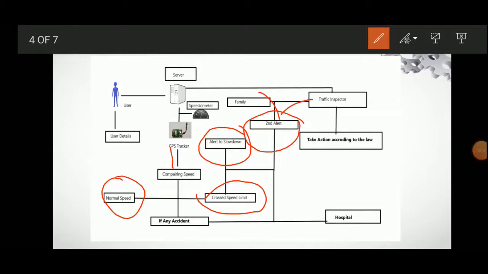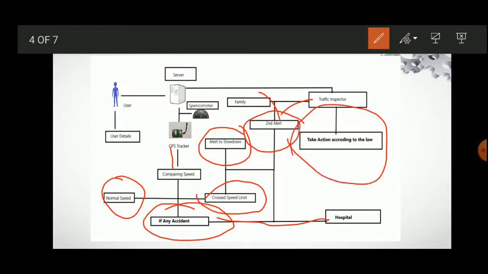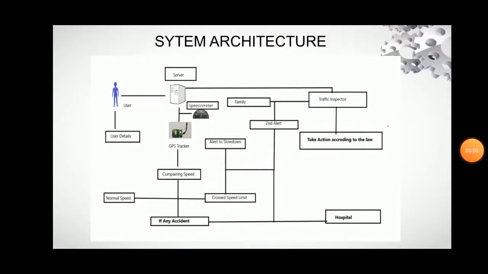Or suppose, after comparing speed, it directly shows an accident of a vehicle. It also has an accident alert, where if an accident happens, it will directly send a message and a beep alarm to the traffic inspector, and also to the family. Like you can see, if an accident happens, it will directly go to the hospital first. It will inform the hospital and the ambulance, and the ambulance will see the location of the particular vehicle accident. After that, it will also go to the family and the traffic inspector. After that, the particular action will be taken. Basically, this is the system architecture of our project, vehicle speed alert.